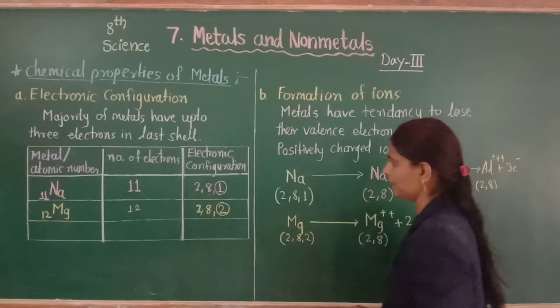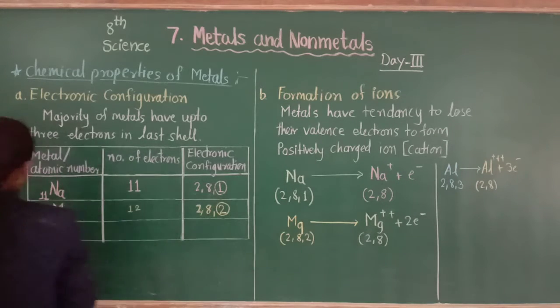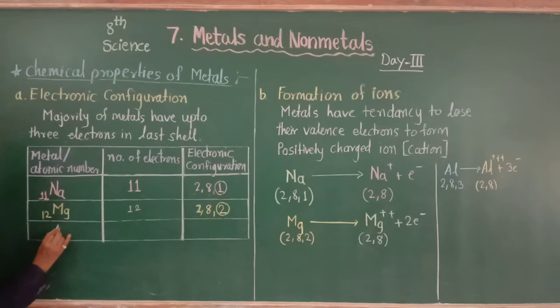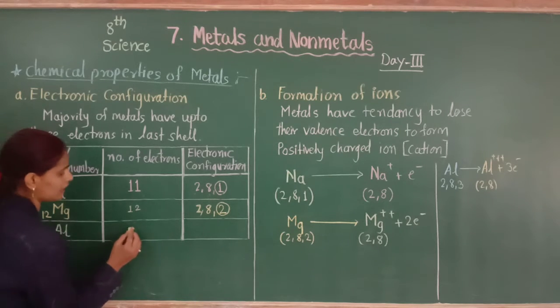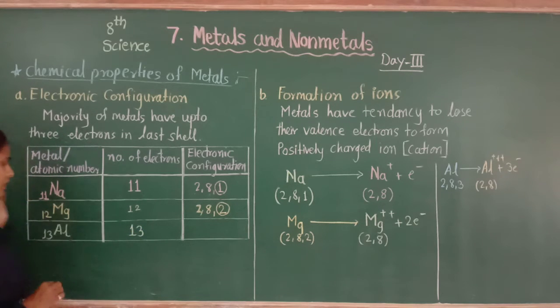Then the next example, aluminium, with atomic number 13. The atomic number of aluminium is 13, so the number of electrons that aluminium contains is 13.